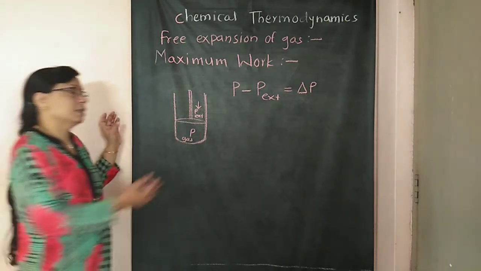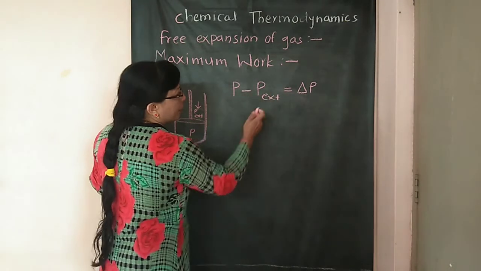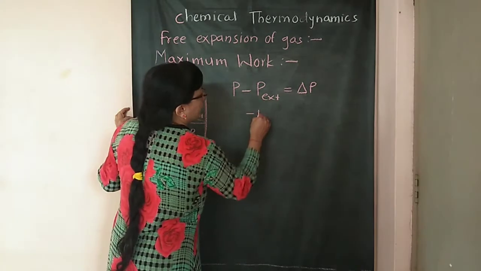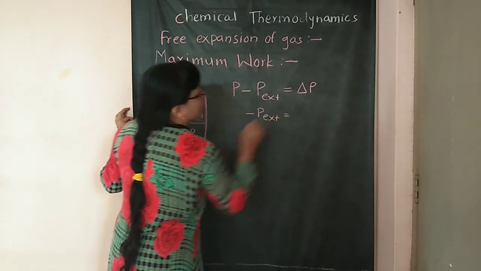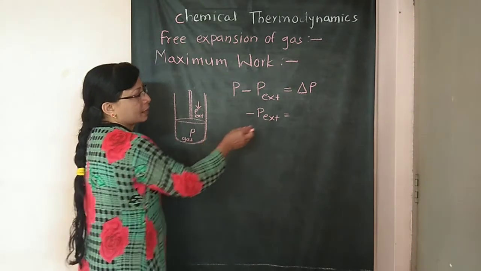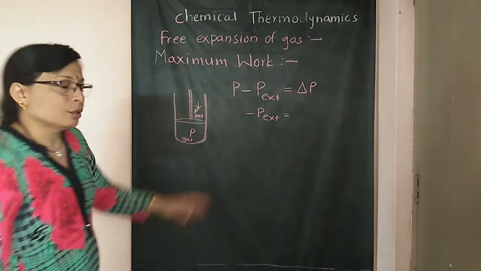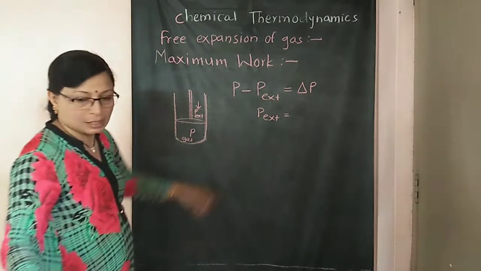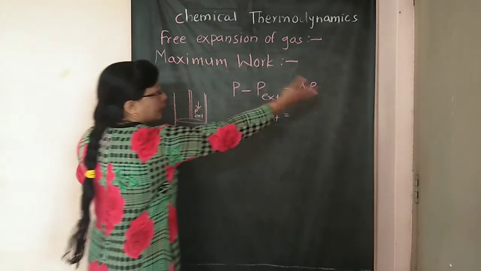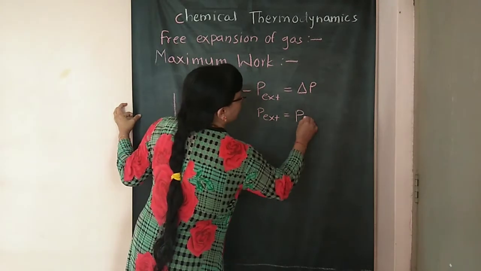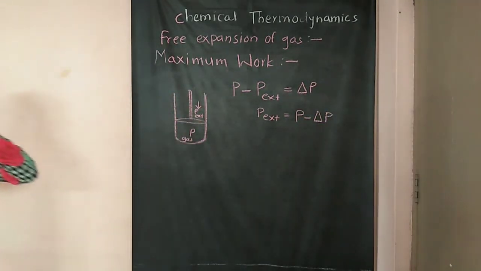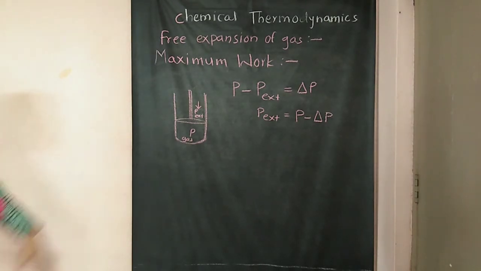Then what will happen? Now let us simplify this a little. So here this is the consideration. Then, minus p external is equal to, or let us cut one step totally, and p external is equal to, taking this side here and this side there, p minus delta p. So this p external is equal to p minus delta p.